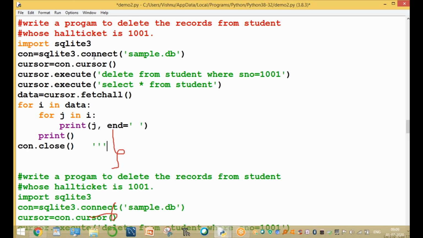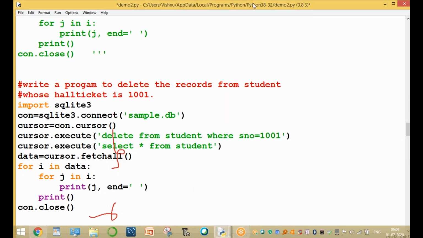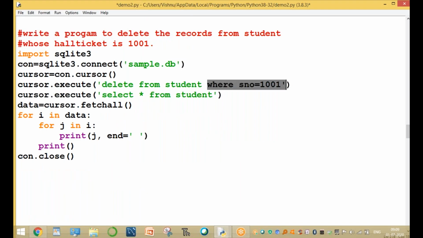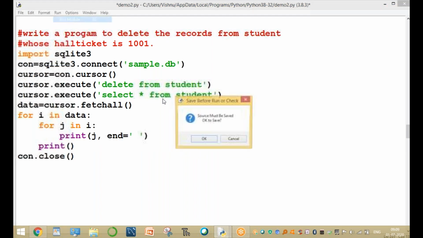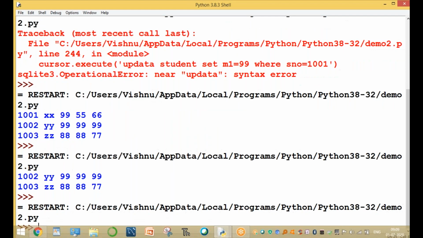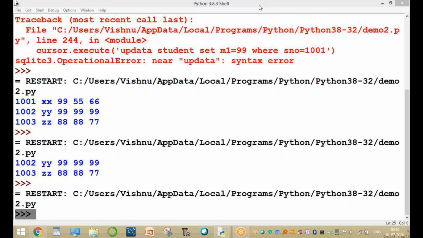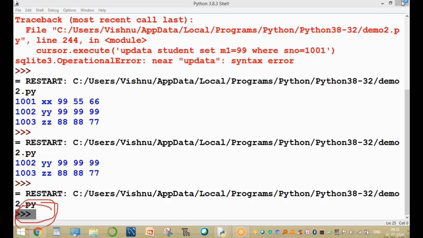How to delete all records? All record deletion means without using any condition. To delete all records: delete from student without any condition. All records are deleted. After deletion, if you print it, the table is empty. Please observe this one. After deletion, the table is automatically empty, without printing any data.